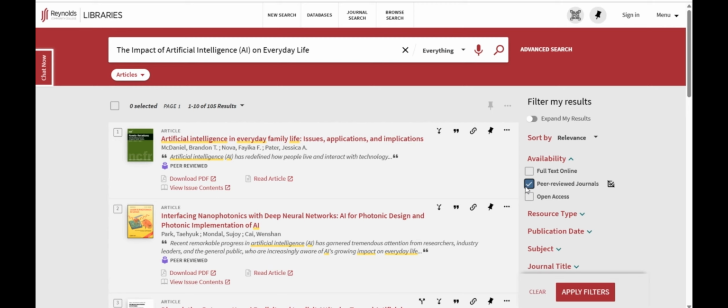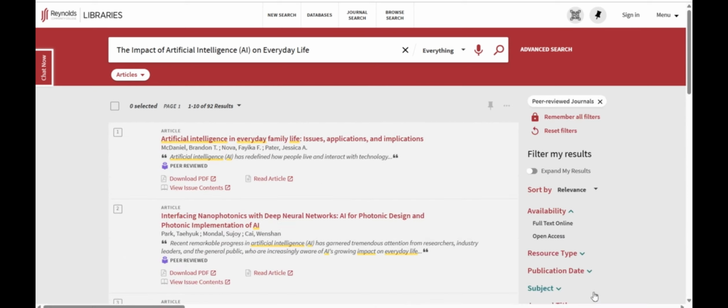Because of that, those kinds of articles from Reynolds Library are very reliable information. So just click on this peer-reviewed journal and apply filters.